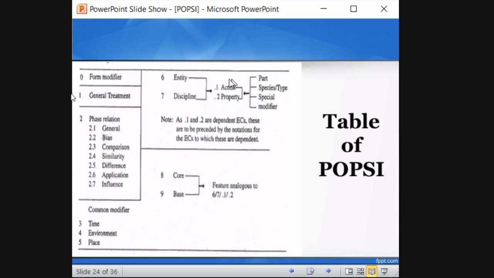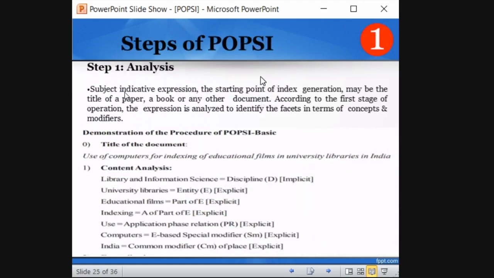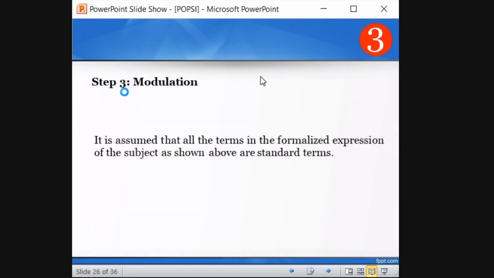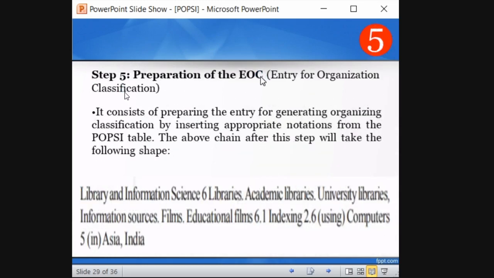So 6 is entity part. That is also okay. So 6 is part of entity. That is also represented as 6 only. Okay. So that means education, films, information sources, films are 6 only. That is correct. And then 6.1 is indexing. Indexing is the action. Action is action on part of entity. That's why it's coming as 6.1.